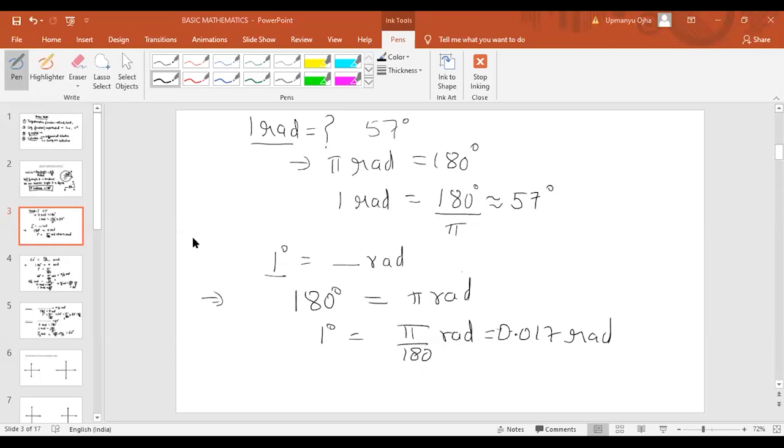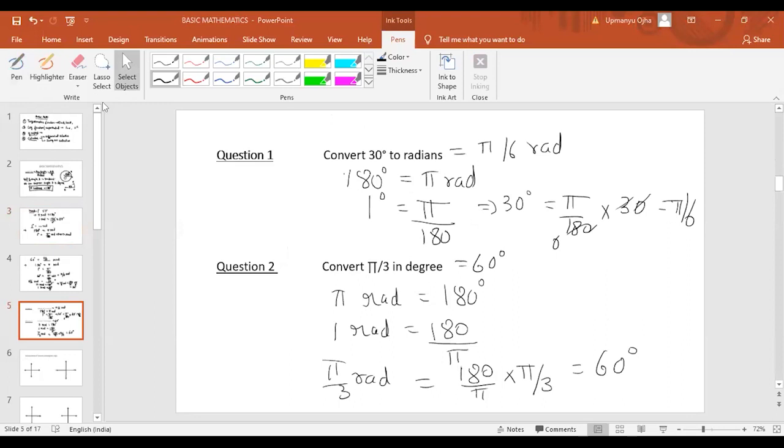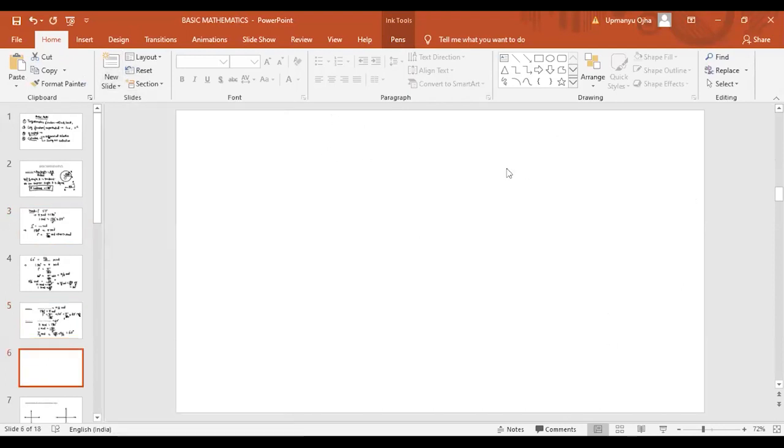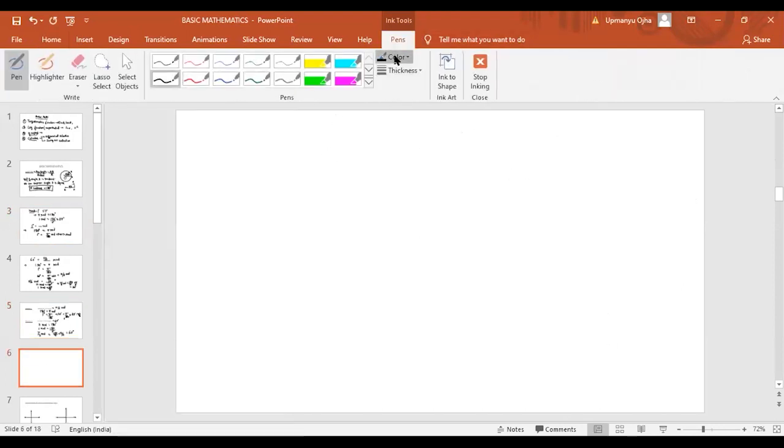Okay, I'll give you one more problem. If I ask you, convert 2 pi by 3 radians to degrees. Try to solve this problem now.